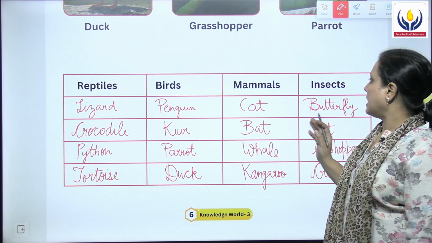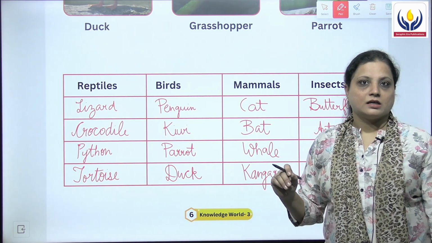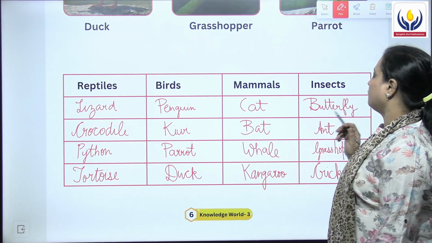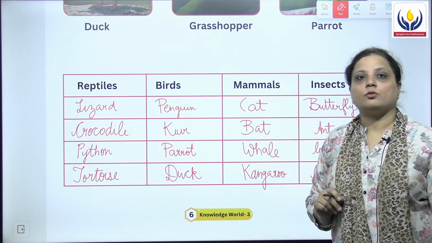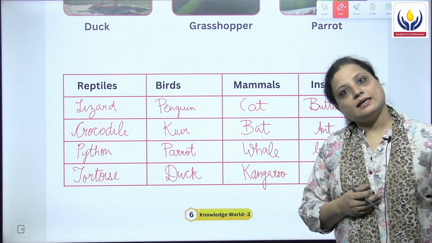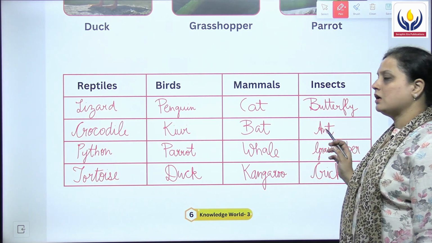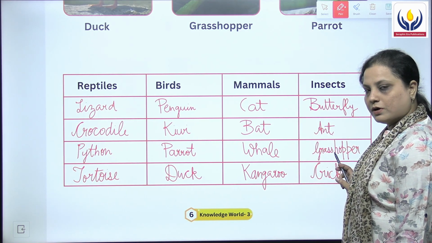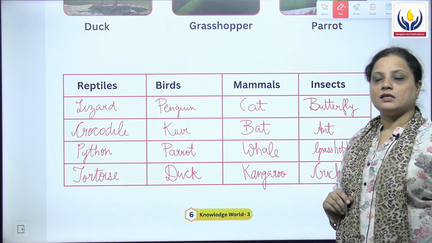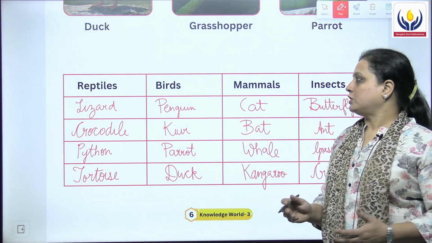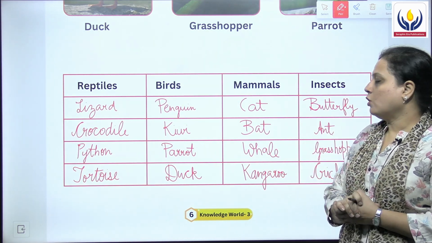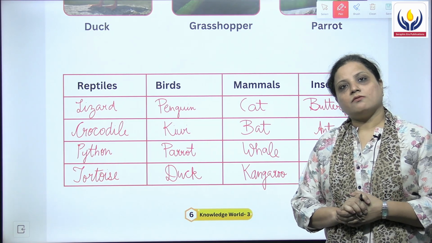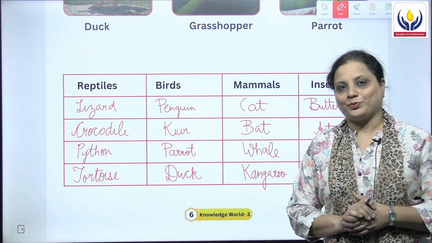Now there is the last category of insects. The first one is butterfly. I am sure many of you did not know that a butterfly is also an insect. Then the second one is ant. Third one is grasshopper. And the fourth one is cricket. So this is how we fill the names of the respective animals in their respective groups.